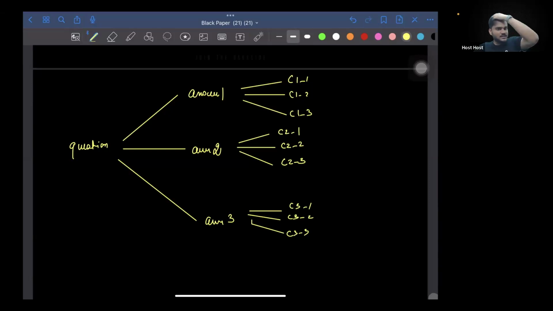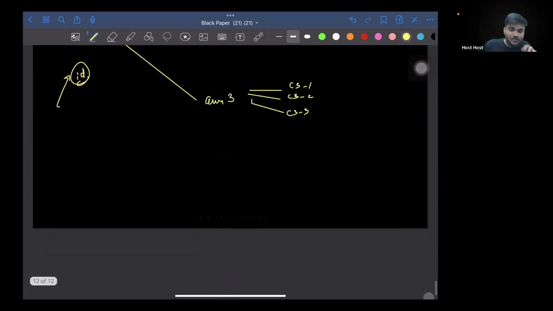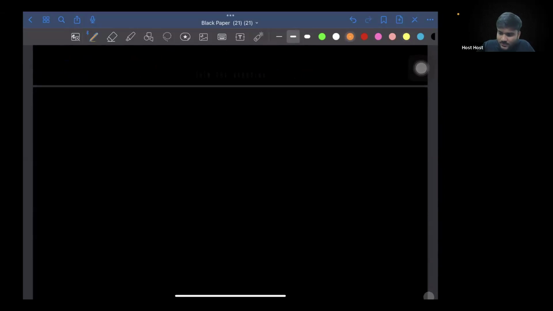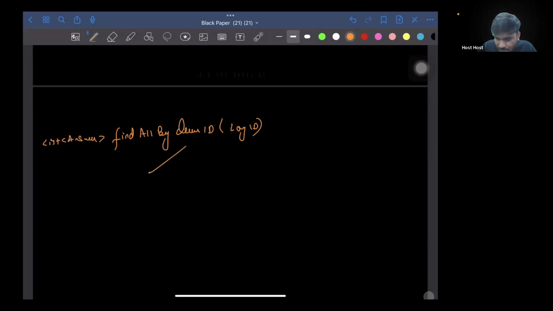Now, I expect you to write a query that if I give you a question ID, you fetch all of the details of the question, that is all the answers and all the comments in those answers. Are you able to get this point? Now, what can be one approach that you can think of? Let's get all the answers. So let's say you have find all by question ID, and you pass the question ID. This will give you a list of answers. Can I say that this can be one method?